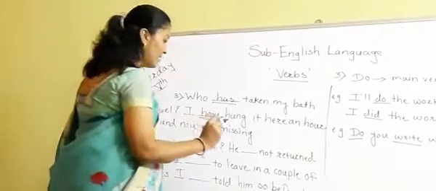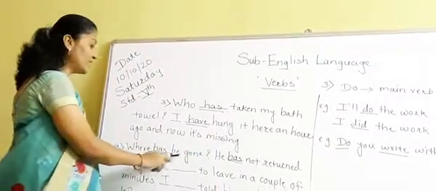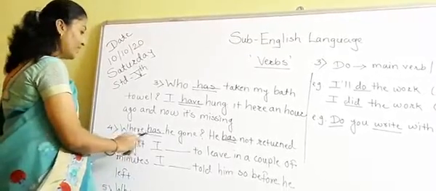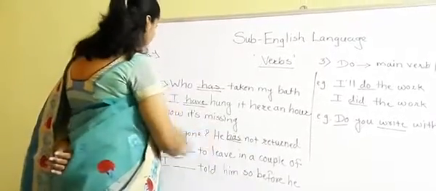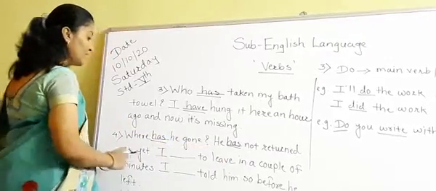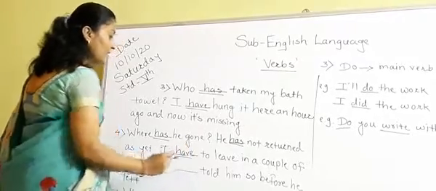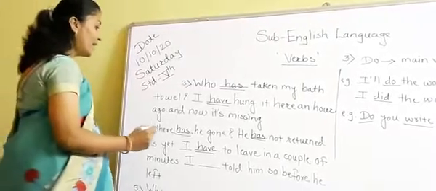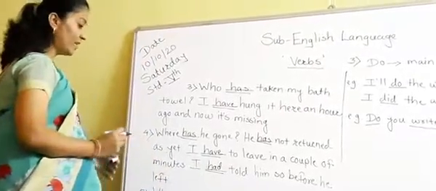He has. "Where dash dash he gone? He dash dash not returned as yet." So in the first fill in the blanks we will write "has." Where has he gone. He has not returned as yet. "I dash dash to leave in a couple of minutes." I have to leave in a couple of minutes. "I dash dash told him so before he left." I had told him so before he left.